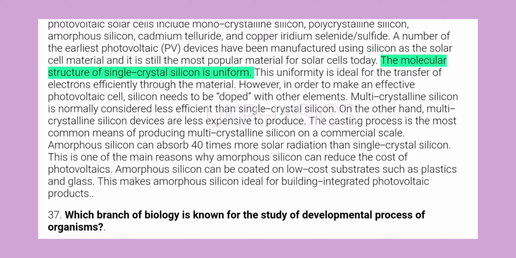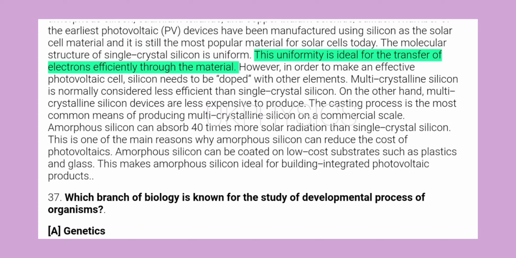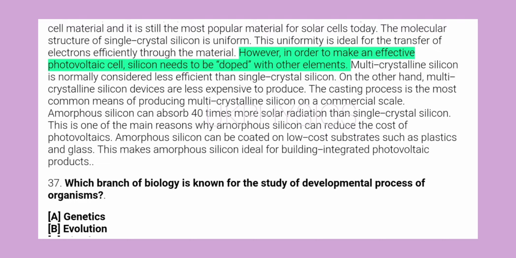The molecular structure of single crystal silicon is uniform. This uniformity is ideal for the transfer of electrons efficiently through the material. However, in order to make an effective photovoltaic cell, silicon needs to be doped with other elements.